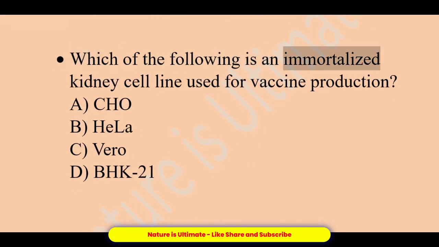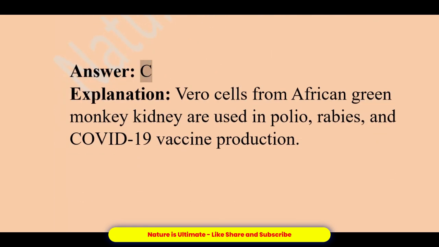Which of the following is an immortalized kidney cell line used for vaccine production? A. CHO. B. HeLa. C. Vero. D. BHK21. Answer, C. Explanation, Vero cells from African green monkey kidney are used in polio, rabies, and COVID-19 vaccine production.